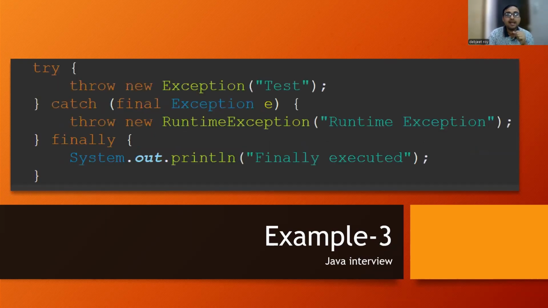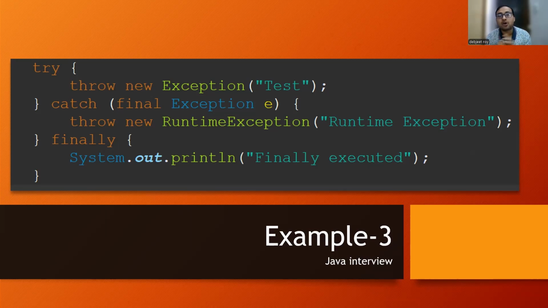Okay. The next type of question is this. In the try block, I am throwing some exception, and within that some message is there, like test exception. And in the catch block, I am catching that exception and throwing a new runtime exception. Okay, so in that scenario it's fine. I'm catching the exception and throwing the exception only. The exception which I am throwing and the one I am catching, both are the same.